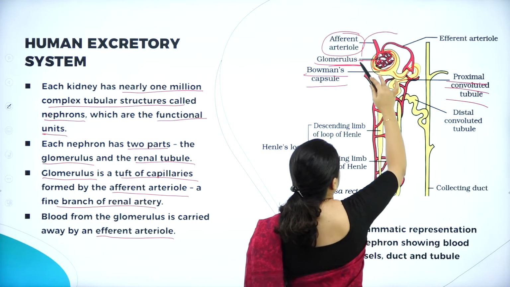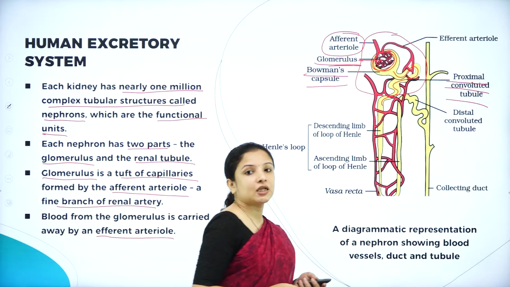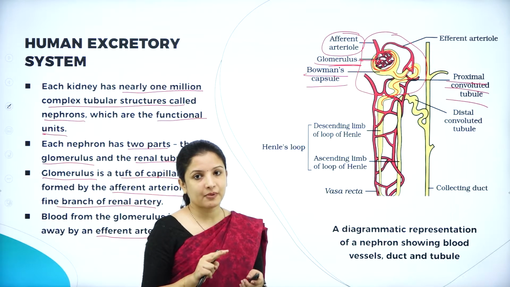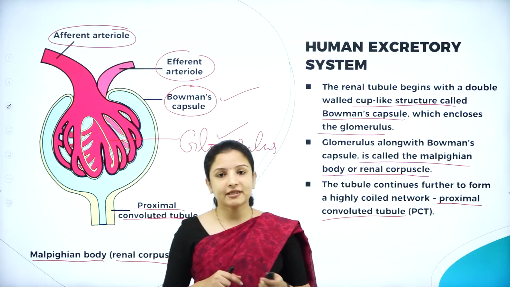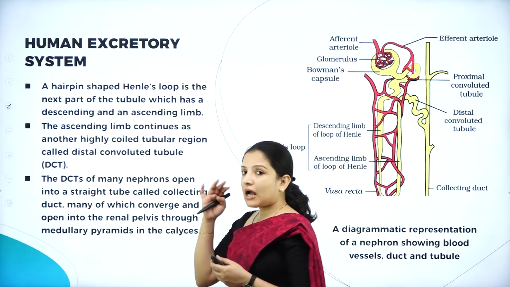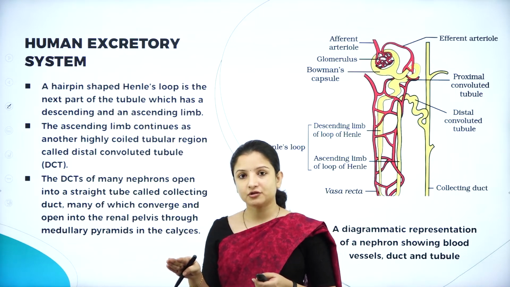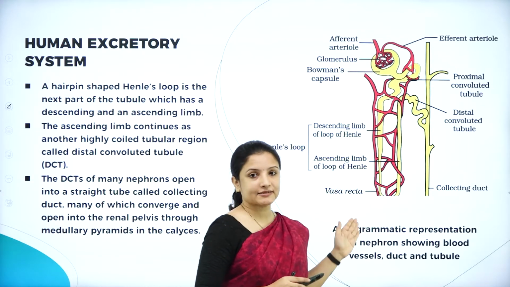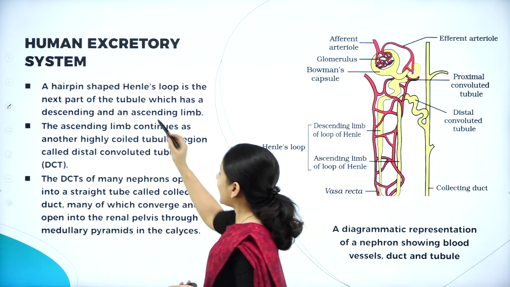So right from here up till this part, it is called the renal tubule. That is why the nephron is divided into two main parts, the glomerulus and the renal tubule. Next, moving further, after the proximal convoluted tubule, will the structure of the nephron stop there? There is still an extension, right? So what is that extension? It is nothing but the Henle's loop.